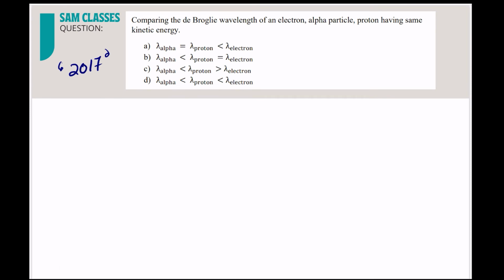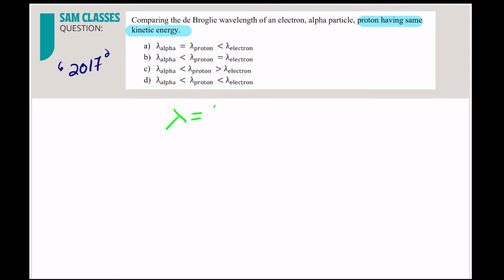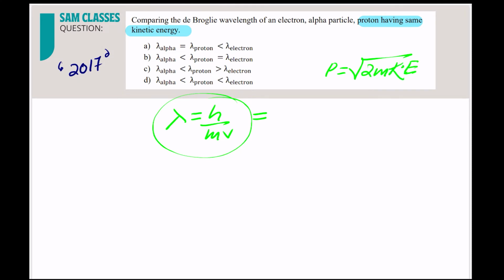Now let's see the next question. Very simple, again similar to that. Compare the de Broglie wavelength of electron, alpha particle, proton, having the same kinetic energy. The twist is having the same kinetic energy. So let's find a formula. We already know lambda is equal to h by p, that is equal to h by mv. We also have a formula: momentum is equal to root under of 2 into mass into kinetic energy. So I can write h by root under of 2m kinetic energy, correct?